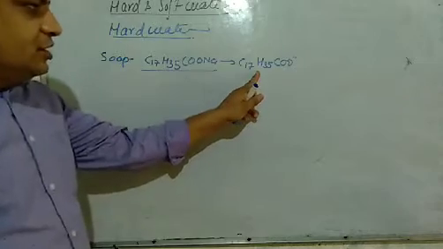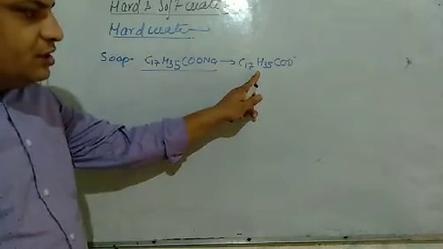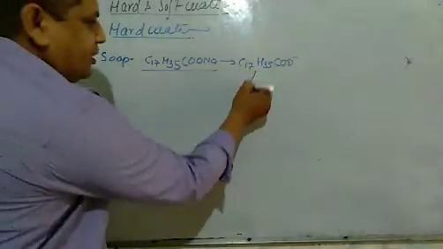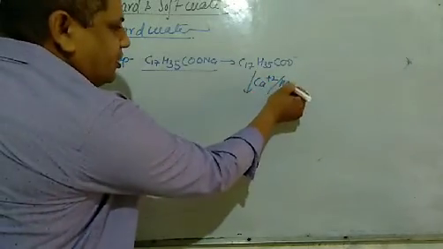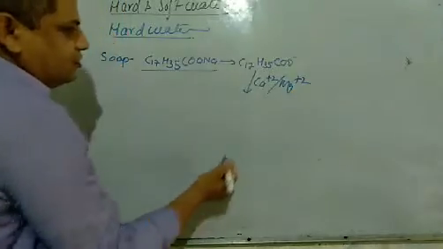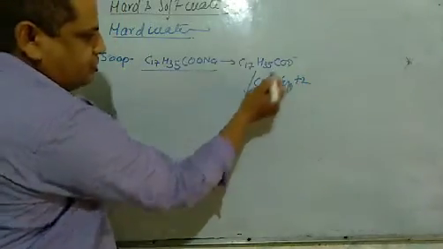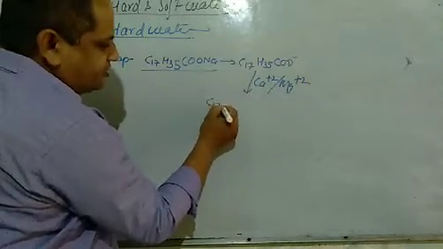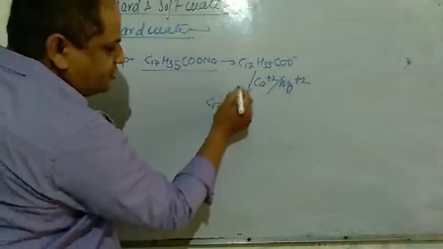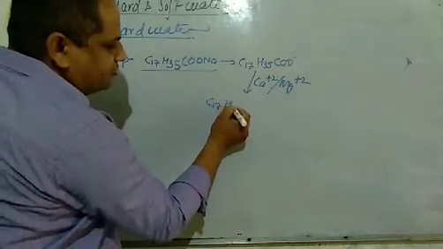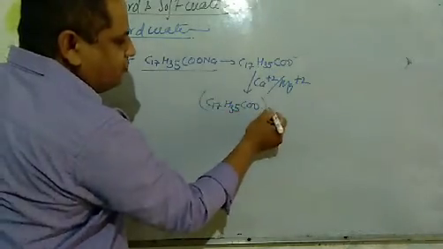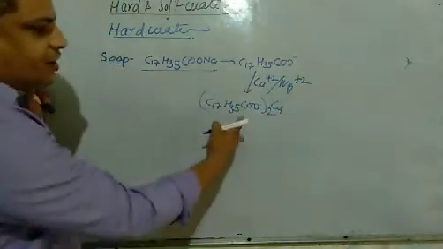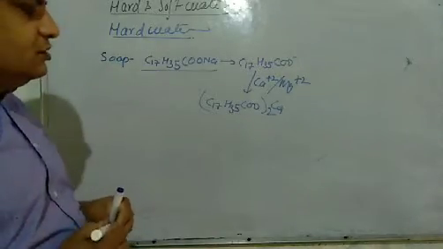But if it is used in hard water, the calcium and magnesium ions present in hard water connect with stearate ion and form calcium or magnesium stearate.